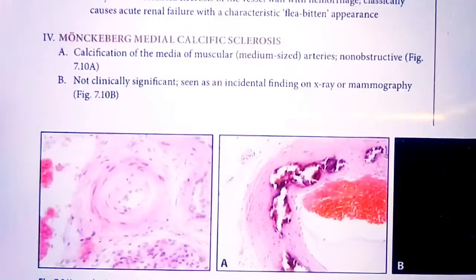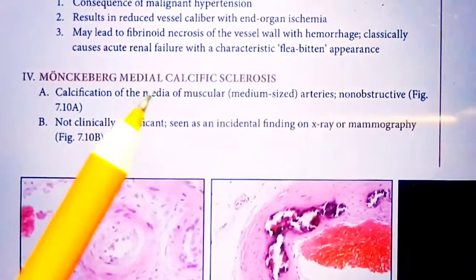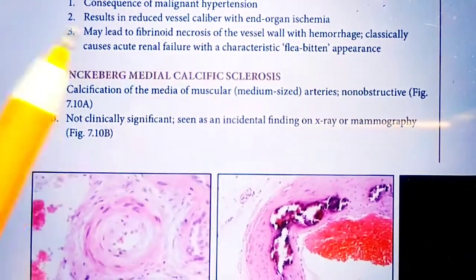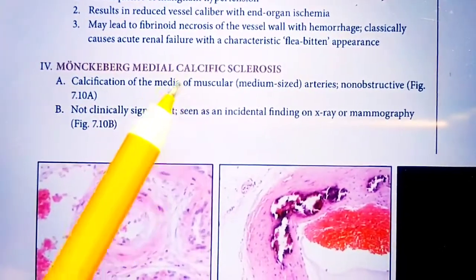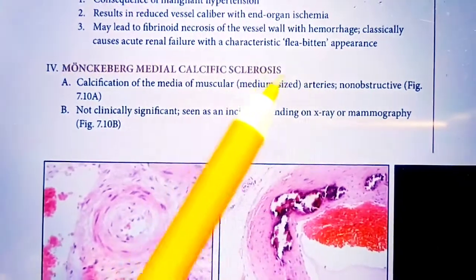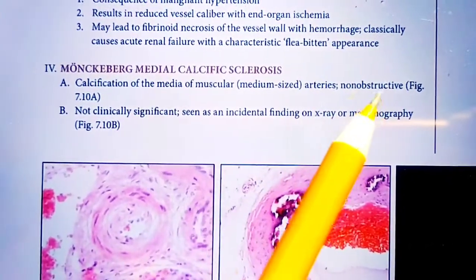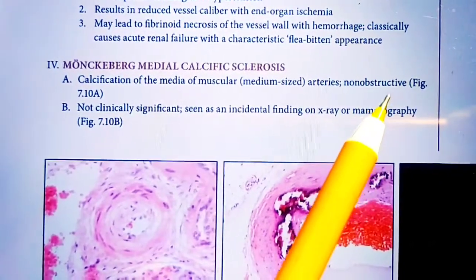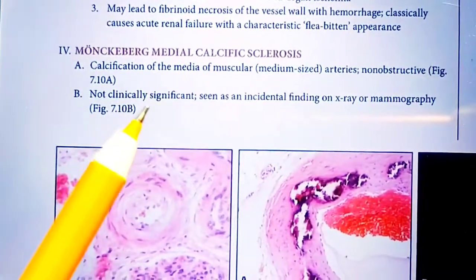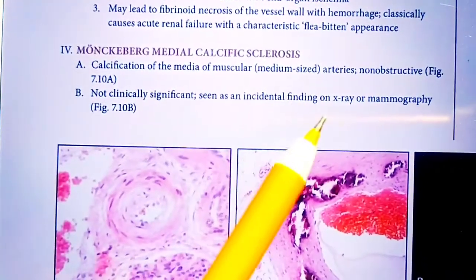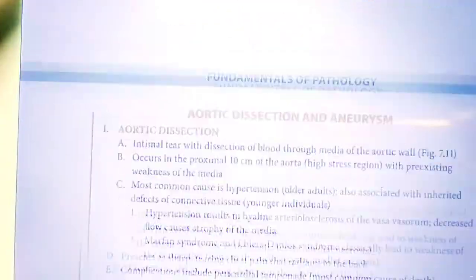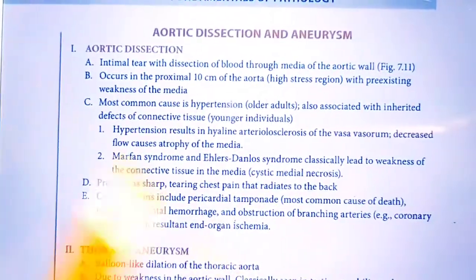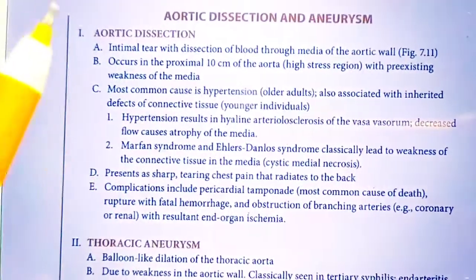The next one is Monckeberg medial calcific sclerosis. Monckeberg medial calcific sclerosis is calcification of the media of muscular, that is medium-sized, arteries, and this is a non-obstructive disease, not clinically very significant, but found in X-ray or mammography. The next one is aneurysm. We will discuss aneurysm.